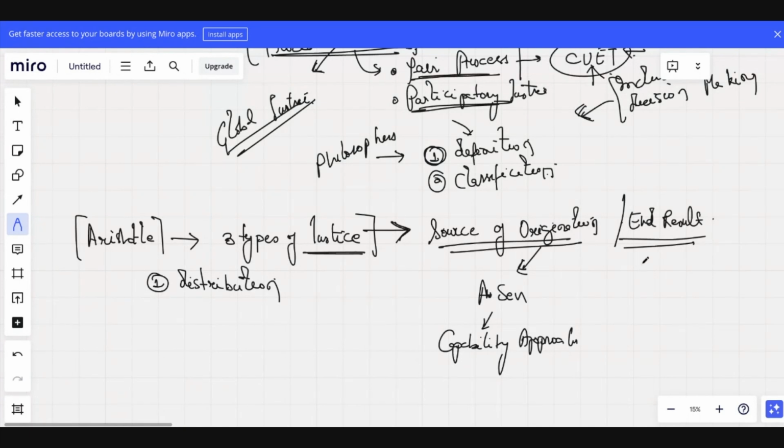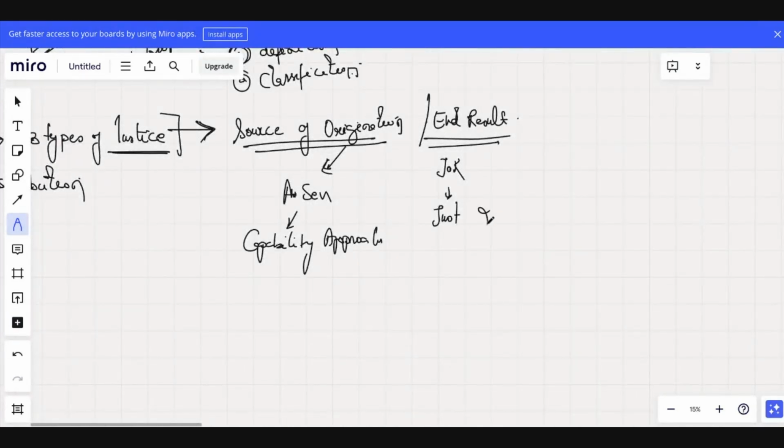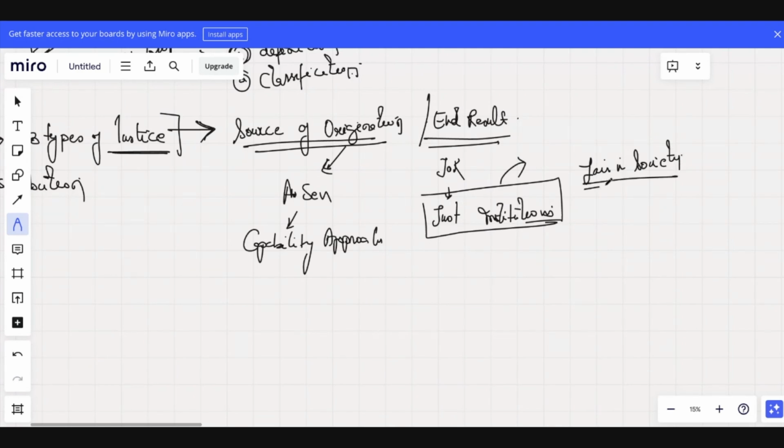Then we have John Rawls, who talked about just institutions. If we accept Rawls, what he argued is that just institutions mean everything is fair in society. If everything is fair in society, the result will be fair.